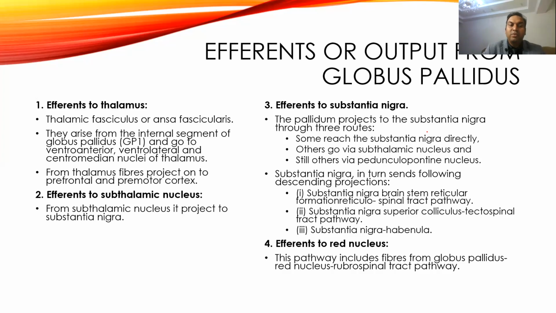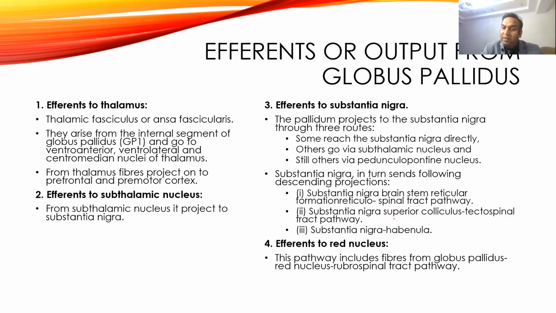Then it also sends fibers to the subthalamic nucleus, and the subthalamic nucleus projects to the substantia nigra. Globus pallidus also sends direct fibers to the substantia nigra. So it goes in three different ways. One is directly reaching the substantia nigra. Second is via the subthalamic nucleus, and third is via the pedunculopontine nucleus. Once the substantia nigra receives all these inputs, the substantia nigra analyzes and then sends its fibers to the